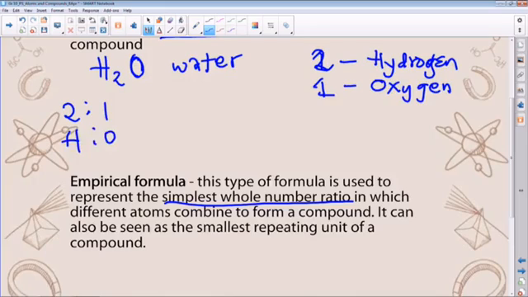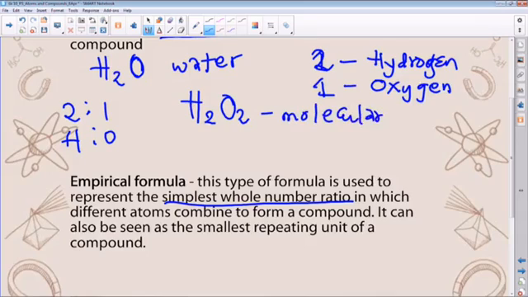Let's look at another substance with the same composition, which is also a pure substance and a compound. Let's take hydrogen peroxide. Hydrogen peroxide is H2O2. It contains 2 atoms of hydrogen and 2 atoms of oxygen per molecule, which is the actual number, which is the molecular formula of this substance.